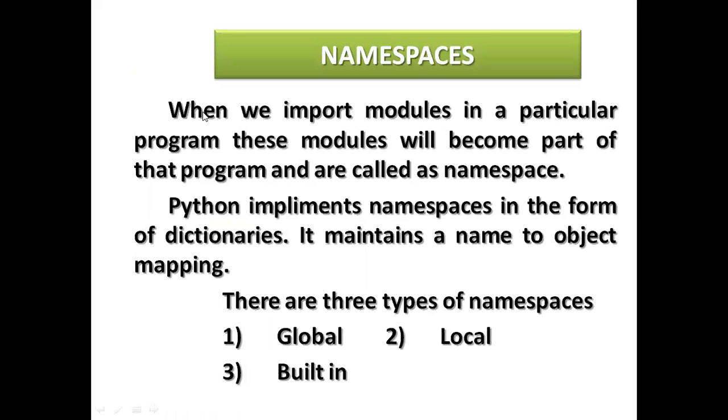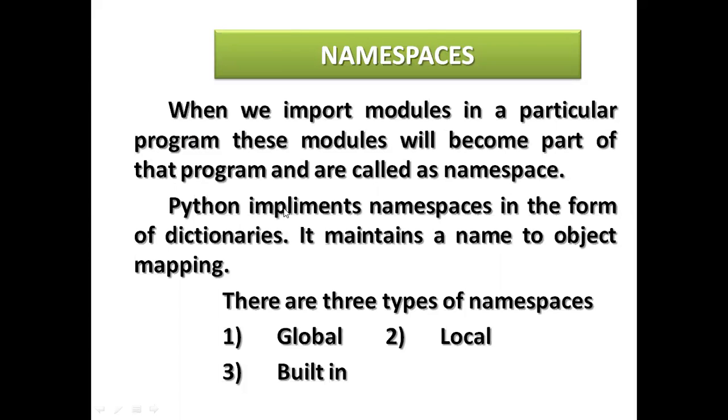Namespace. When we import a module in a particular program, these modules will become a part of that program. See, any program which you are writing in Python, first you need to import a module in that particular program that you are using. These modules will become a part of that program and are called a namespace.